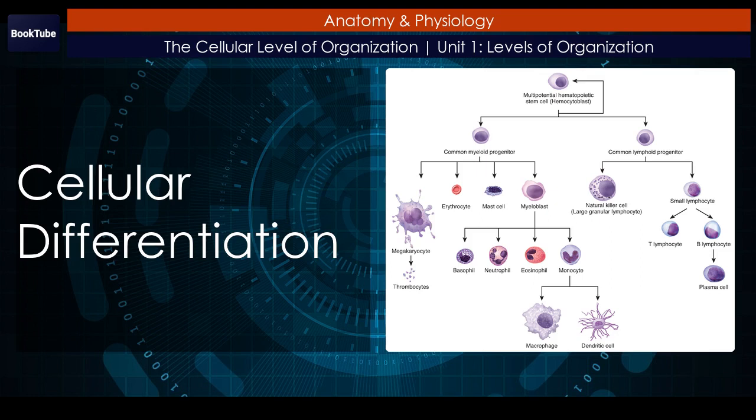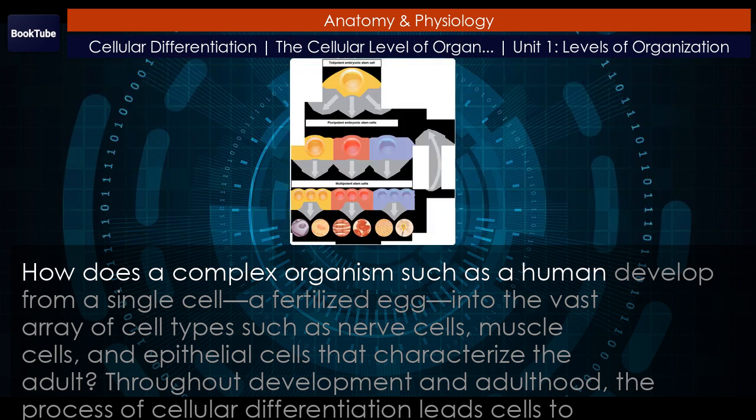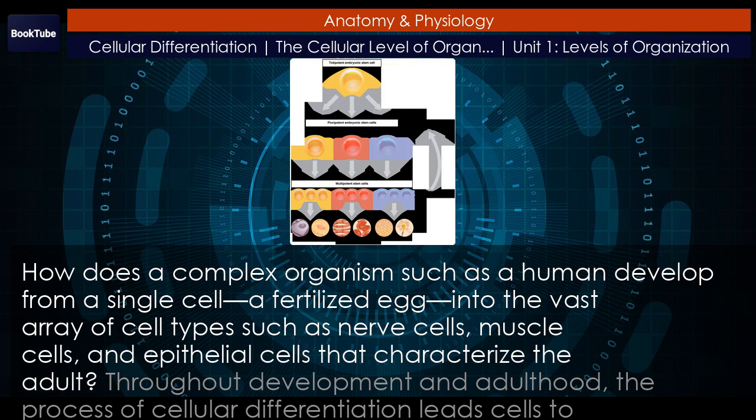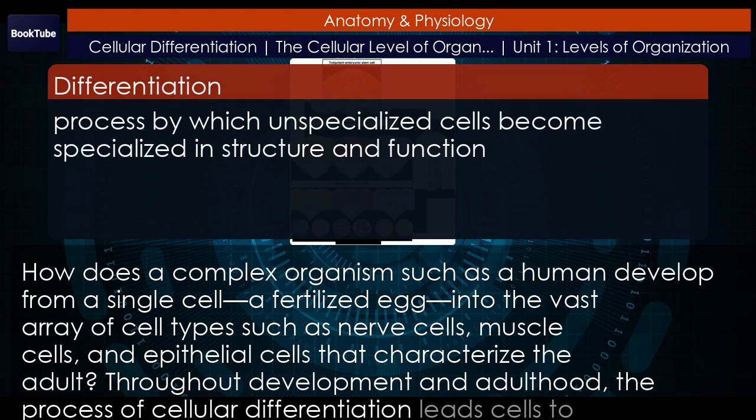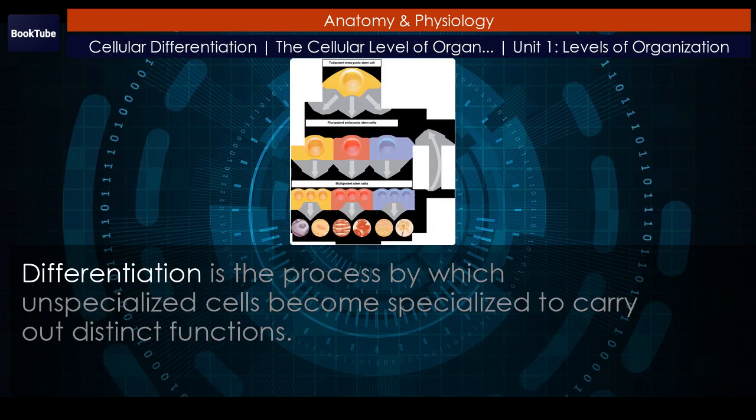Cellular differentiation. How does a complex organism such as a human develop from a single cell, a fertilized egg, into the vast array of cell types such as nerve cells, muscle cells, and epithelial cells that characterize the adult? Throughout development and adulthood, the process of cellular differentiation leads cells to assume their final morphology and physiology. Differentiation is the process by which unspecialized cells become specialized to carry out distinct functions.